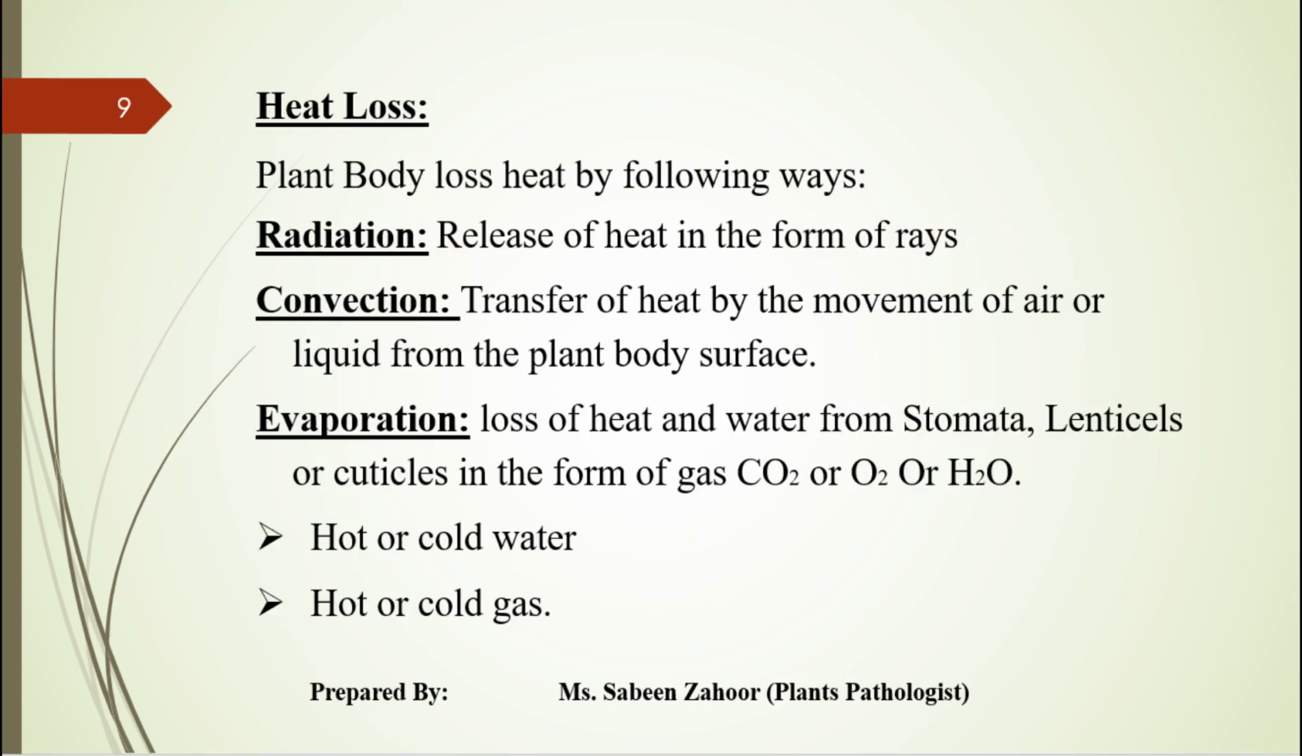Now, heat loss. The plant body loses heat in the following ways. Number 1 is radiation, number 2 is convection, number 3 is evaporation. Radiation: release of heat in the form of rays. Convection: transfer of heat by the movement of air or liquid from the plant surface. Third is evaporation: loss of heat and water from the stomata, lenticels or the cuticle in the form of gas, water molecules or vapors.